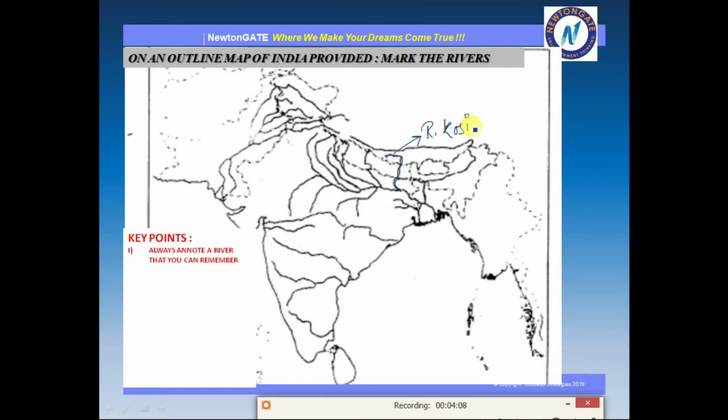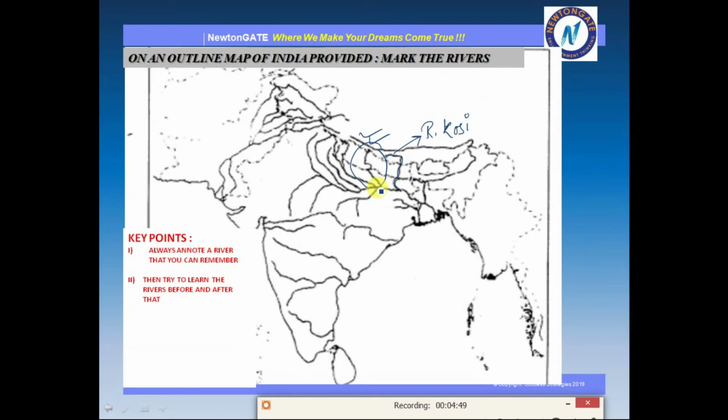Suppose symbolically you feel that the river after Kosi, let me tell you, after Kosi we have river Gandak. You can find that this river pattern is symbolic to something else, so you can note this river much more properly. You can do this and remember it. So after Gandak you remember you have Kosi. That is what I am saying: always try to note one river that you can remember, and then the river before or after it you can easily remember.